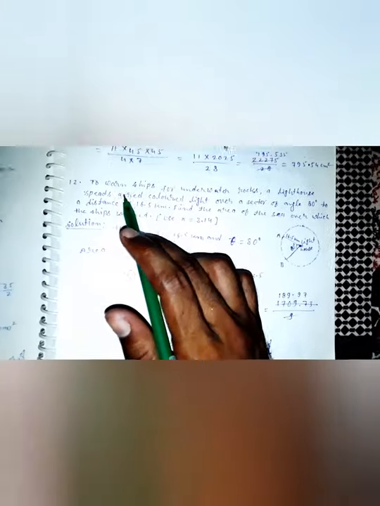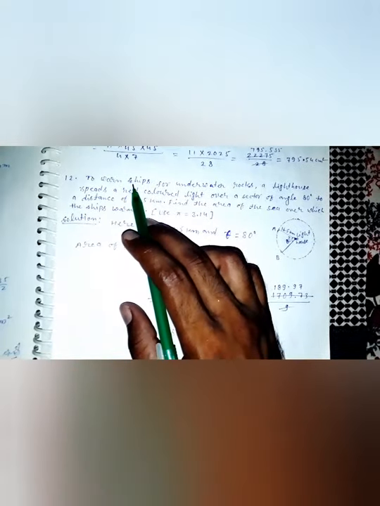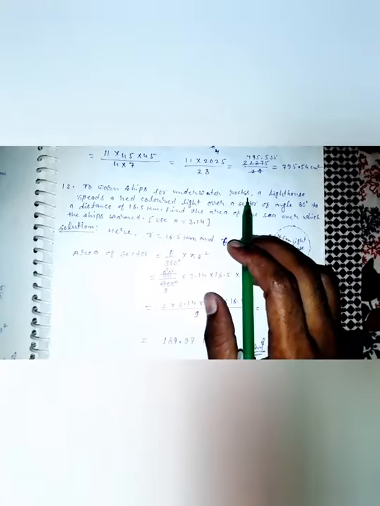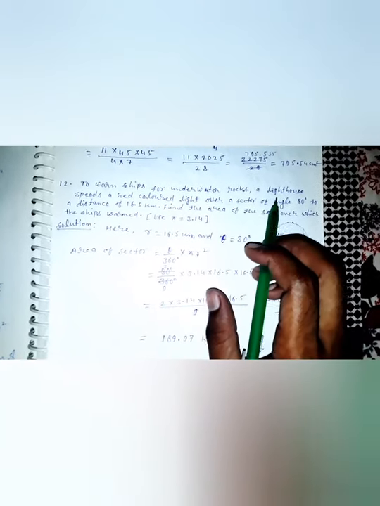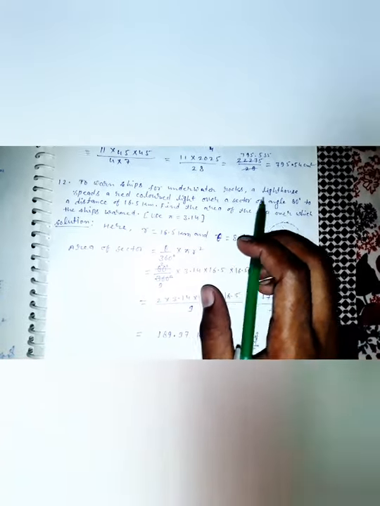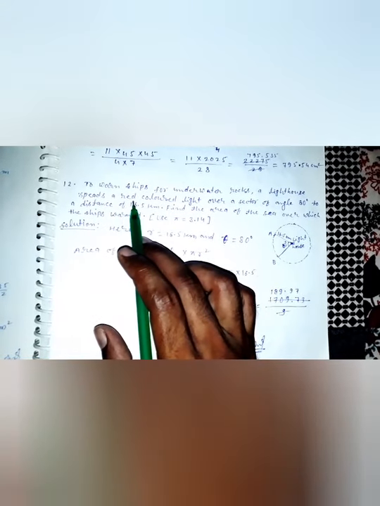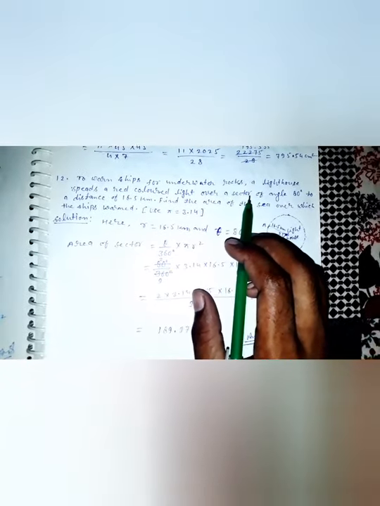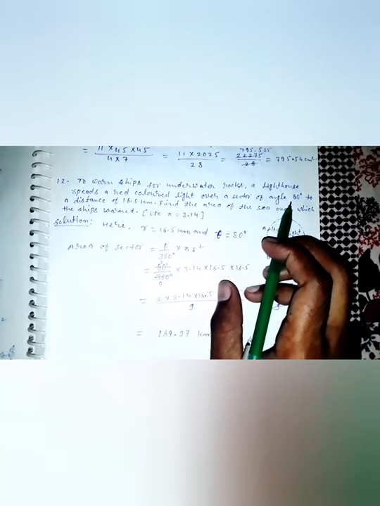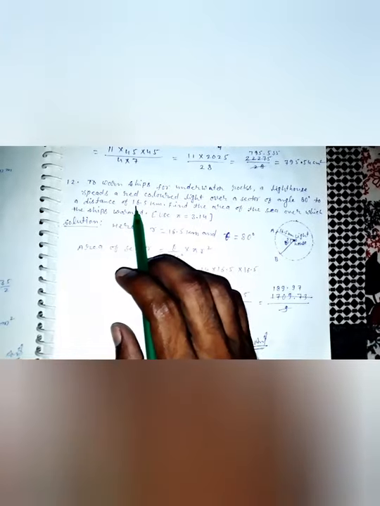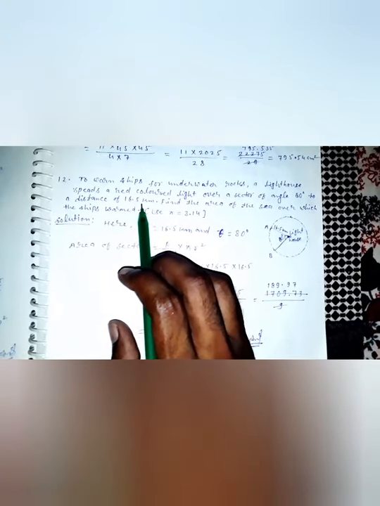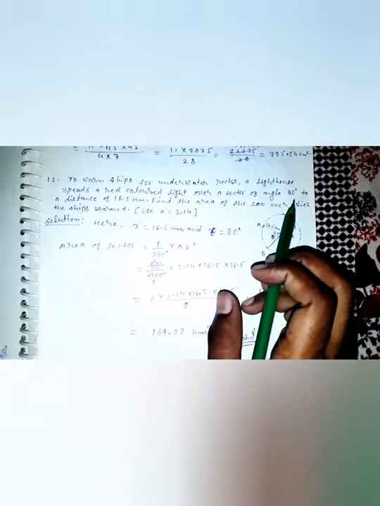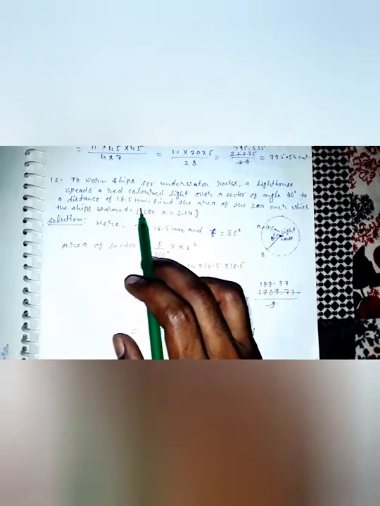Next question. Two ships are beyond the underwater rocks, near a lighthouse. The lighthouse spreads red colored light over a sector of angle 80 degrees to a distance of 16.5 kilometers. Find the area of the sea over which the ships are warned.